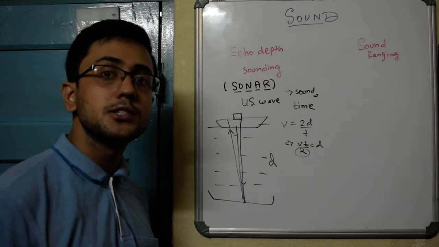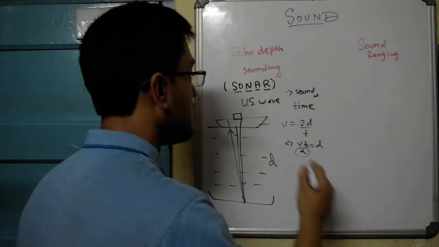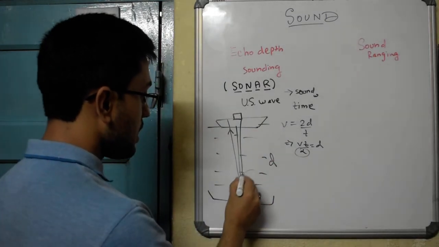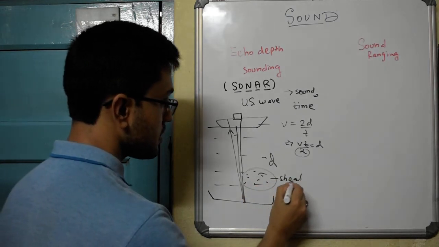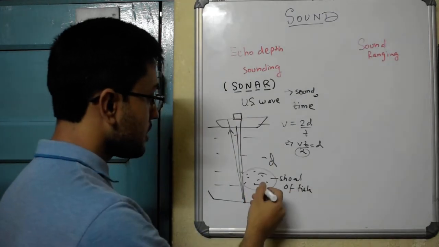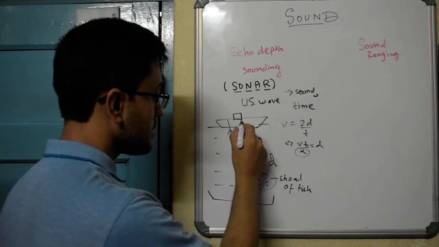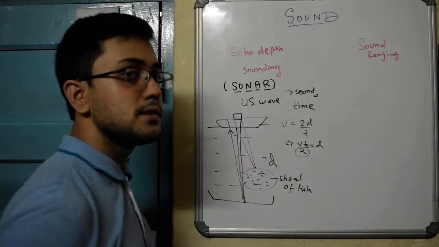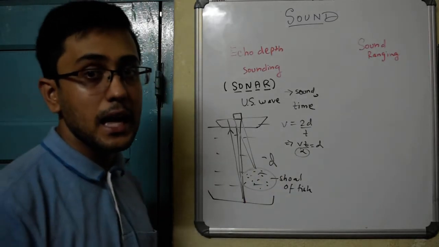When a fisherman is trying to catch fish, he uses the same technique. He takes a ship or a trawler onto a sea, and a large shoal of fish is located here. He sends down the signal from the sonar. Because of this large shoal, the signal gets blocked here and is reflected back. By knowing the distance, it can get an idea where the shoal of fish is located and thus catch it.